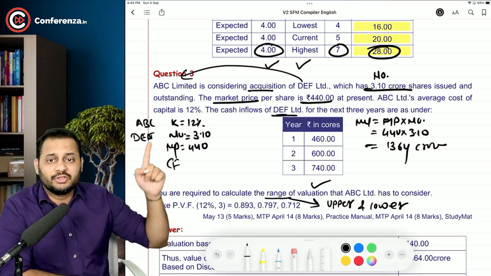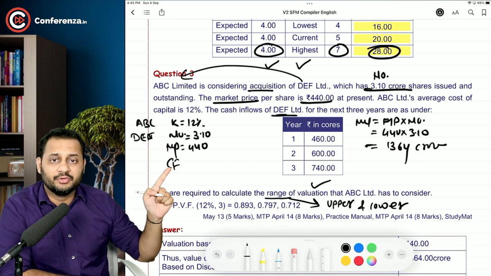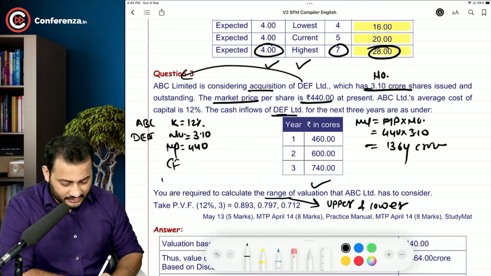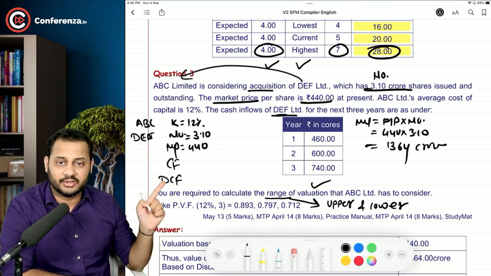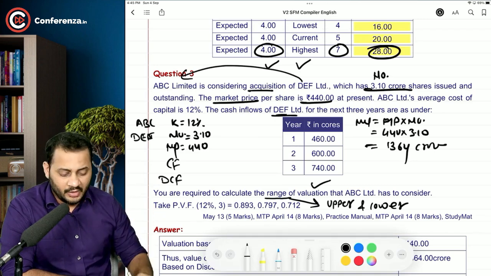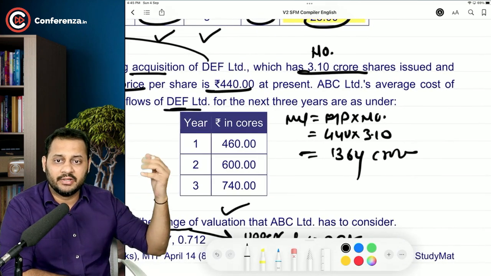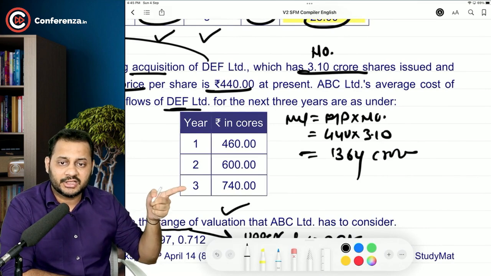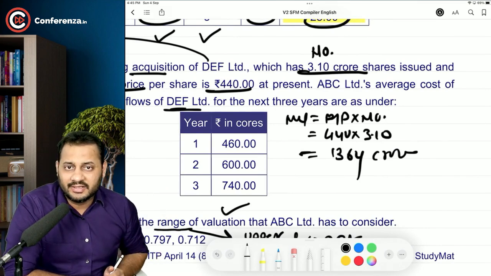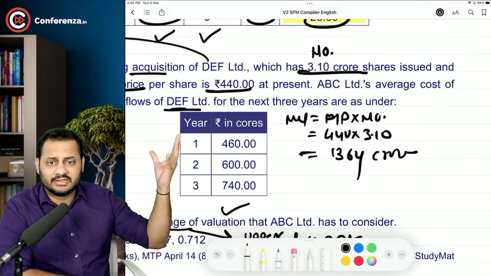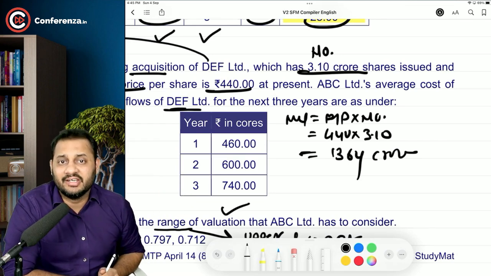The other way is to use the cost of capital and use the cash flows. The second method is the discounted cash flow method. What you should do is, after buying this company, if this is the cash flow that we are going to receive, let's say for example this company is going to only run for 3 years.